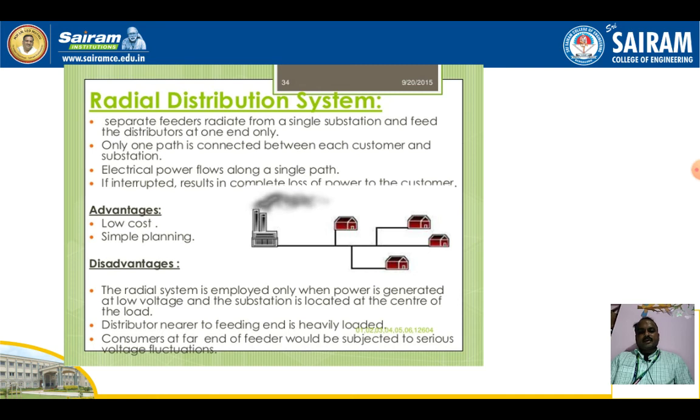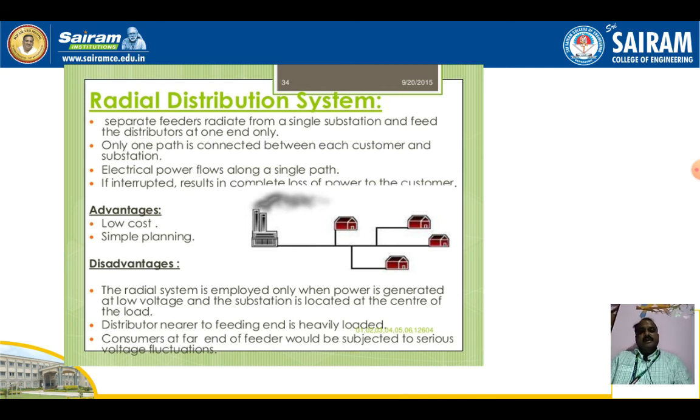Consumers at the far end of the feeder would be subjected to serious voltage fluctuations. Since there is only one line, one path, voltage fluctuations will be more and it is also heavily loaded. So this system is suitable only for low voltages, and not suitable for high voltages.